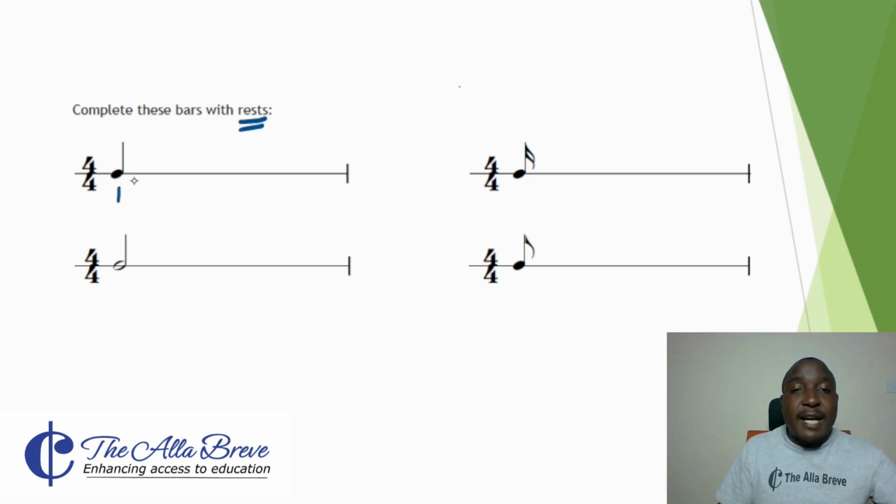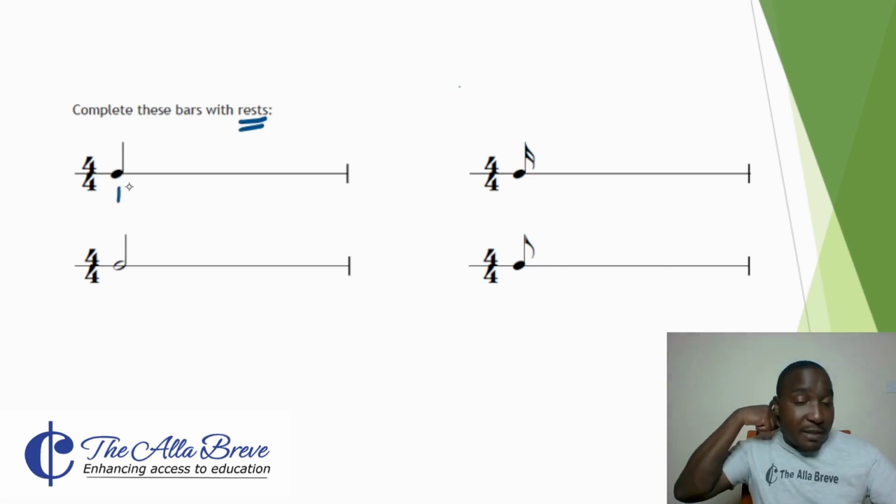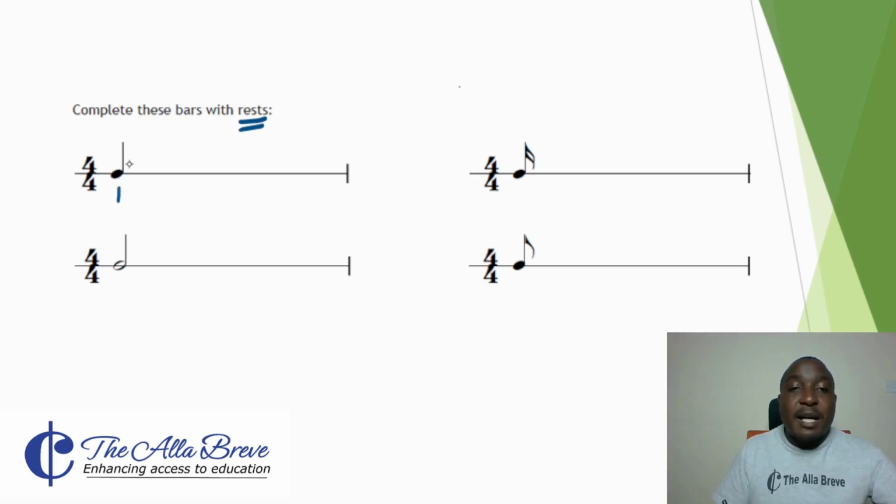For 4/4 time signature, you have to be careful because you have to consider them in beats. So if you have the first beat, the second beat shall be a crochet rest. Then the third and fourth beat can be combined to form a minim rest.